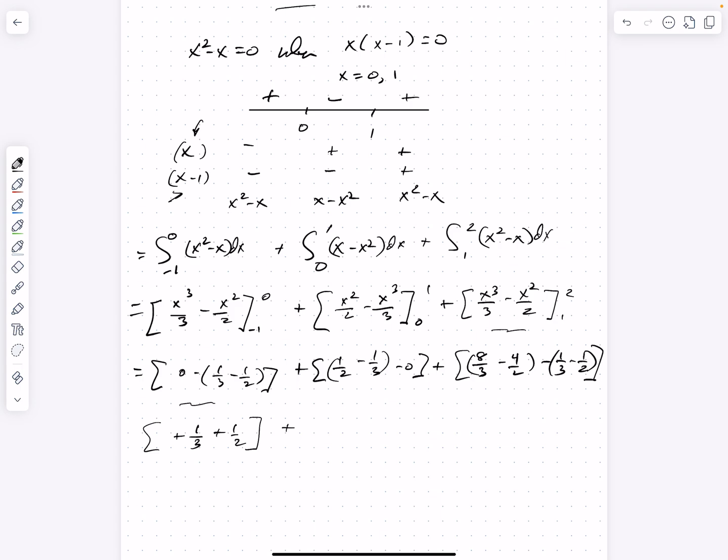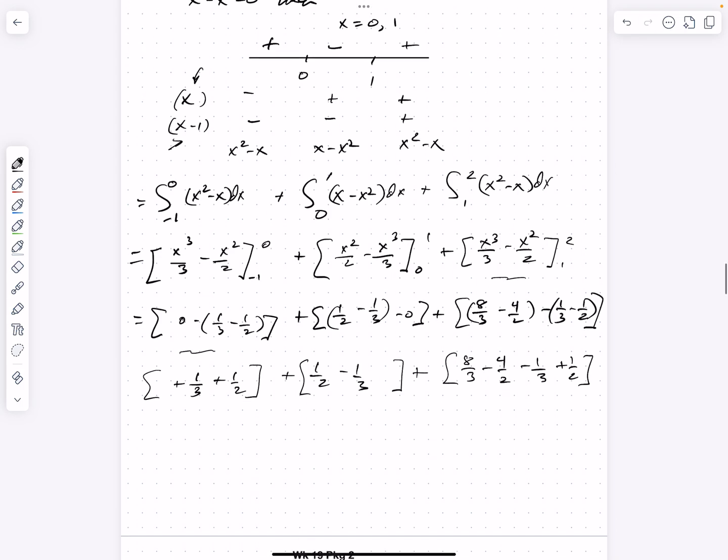Plus 1/2 minus 1/3, and that finishes off that square bracket. And then on the final one, I've got 8/3 minus 4/2. And then I have to distribute the negative, minus 1/3, and then a negative, plus 1/2. Okay. All right, boy, that's a lot of fractions.